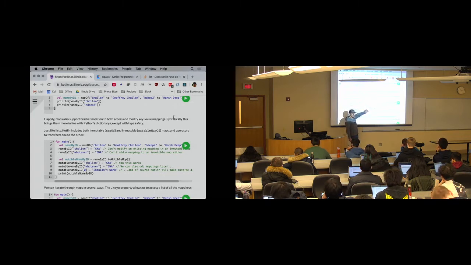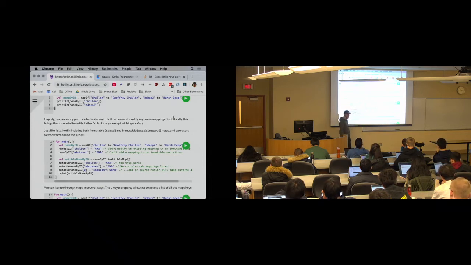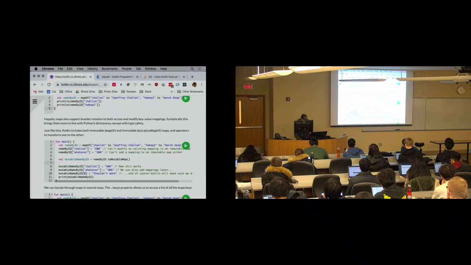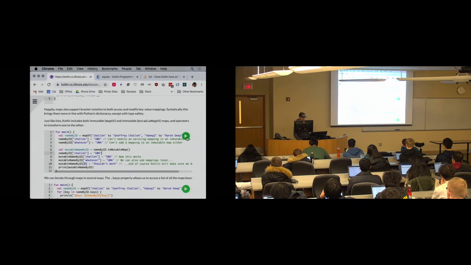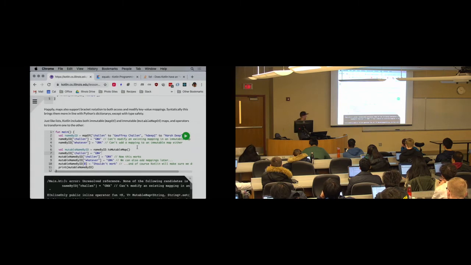Both lists and maps, if you have a mutable list and you want an immutable list, you can call toList. If you have an immutable map and you want a mutable map, you can call toMutableMap. That does not change. So that's actually a great point, right? I want to make sure that this makes sense. Kotlin is encouraging us to transform rather than mutate our data. So this does not change name by ID. It returns a new map that is mutable, right?